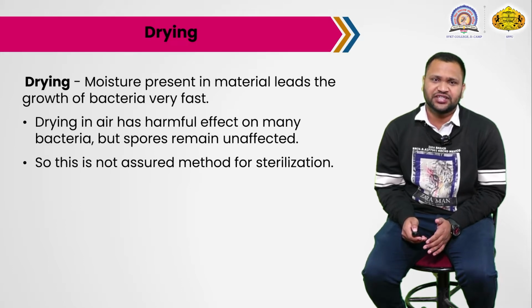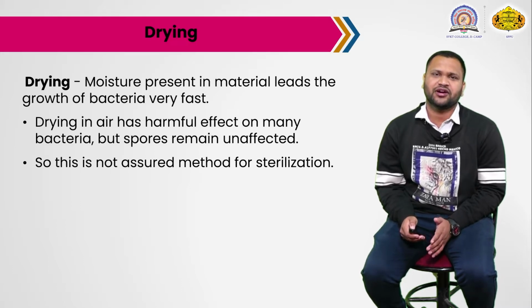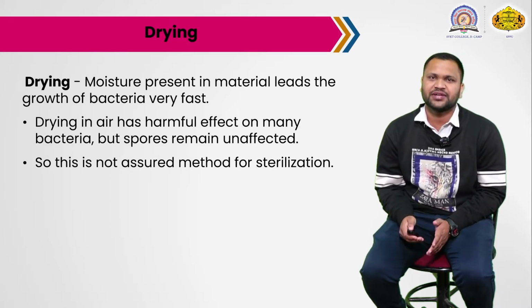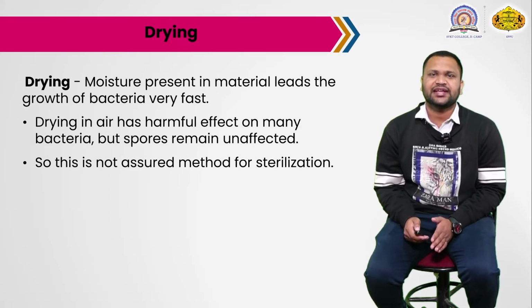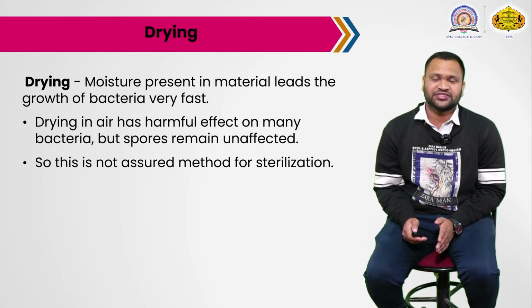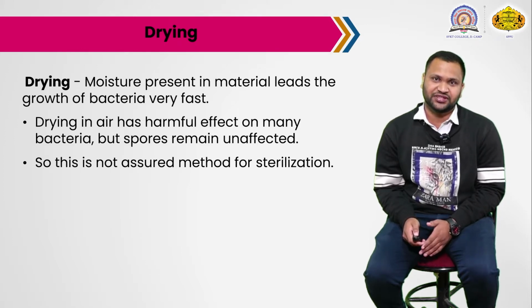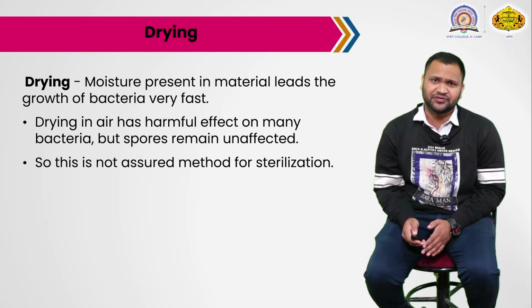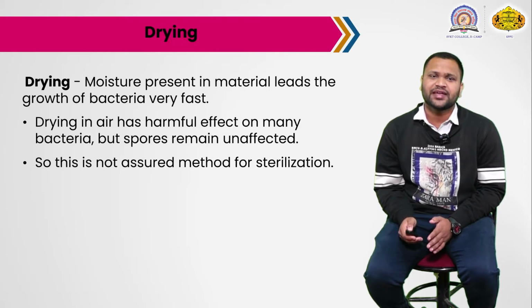Bacteria need moisture for their growth. So we have to avoid moisture to get rid of microorganisms, or say bacteria. Drying in air has a harmful effect on many bacteria, but spores remain unaffected. At the start of the lecture we discussed vegetative cells and spore cells. A vegetative cell is constantly dividing. The spore remains inactive; it is not dividing.